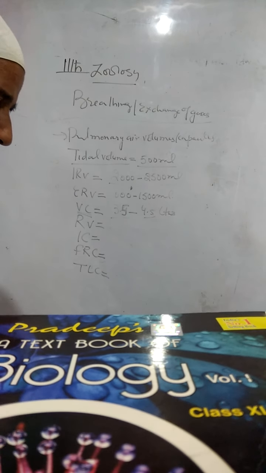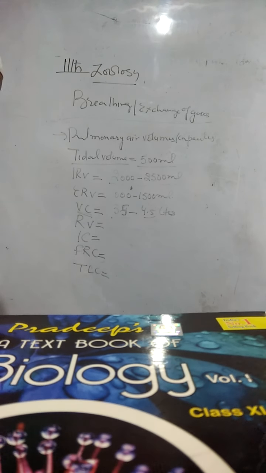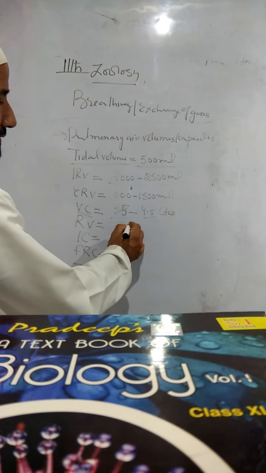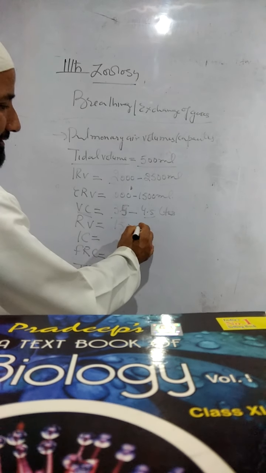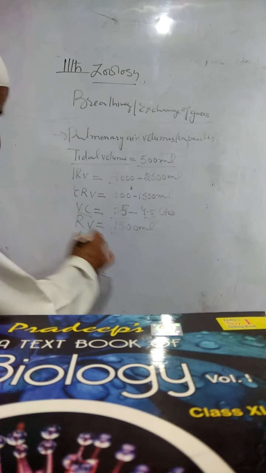This vital capacity of lungs is equal to the tidal volume, the inspiratory reserve and expiratory reserve volumes. It is made up of three components. The residual volume: some air always remains in the lungs even after forcible expiration. This amount of air is called residual volume. This is equal to 1500 mLs.